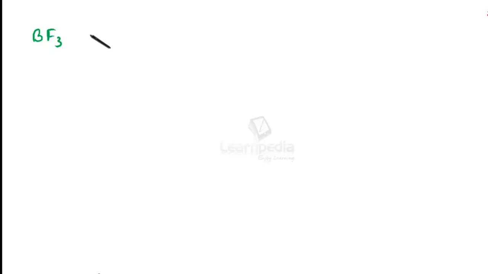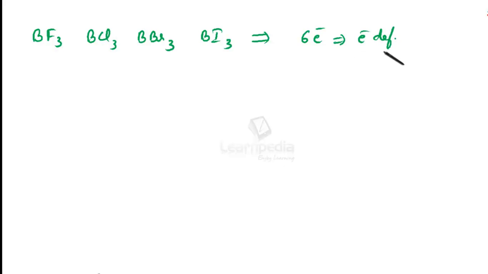If we consider the boron trihalides right from BF3 to BI3, in all these cases, the central boron atom possesses only 6 valence electrons and it has a vacant p orbital. So this is electron deficient in nature and has the tendency to accept an electron pair. So according to Lewis theory, all these are Lewis acids.